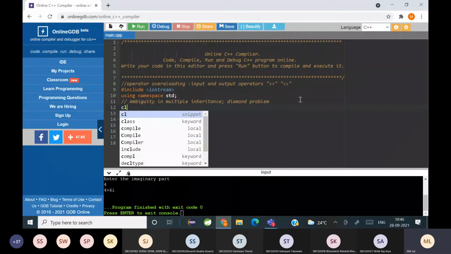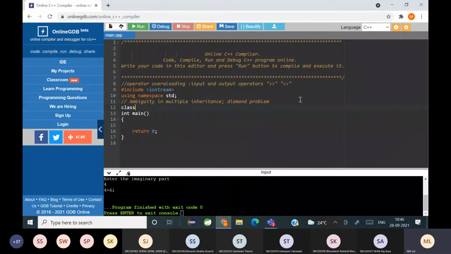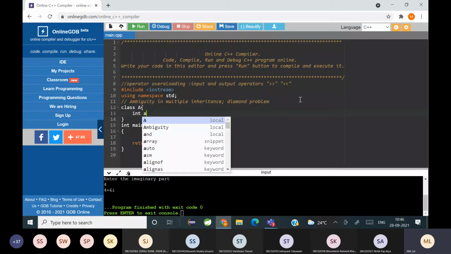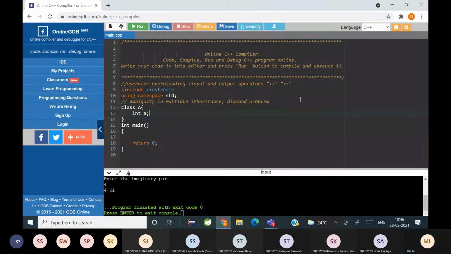So here I'm going to write a class. I hope you all remember inheritance. I'm going to write a class A. In that I'm going to write int A. And for the members of class A to get inherited, what is the access specifier you will use?